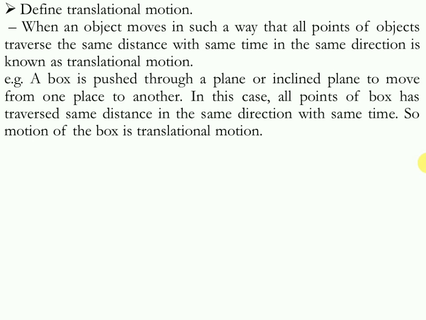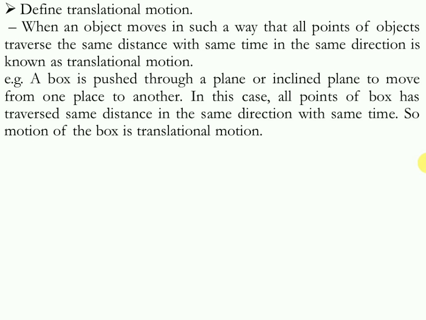So in this case, all points of the box have traversed the same distance in the same direction in the same time. So this kind of motion is translation motion. This box can be pushed through a plane, or it can be an inclined plane. You may observe on the road that laborers push goods up onto a truck or lorry with the help of an inclined plane. This is the same as this example.